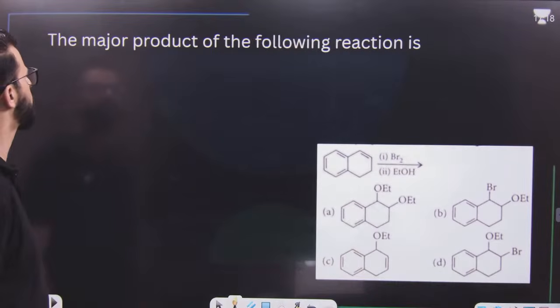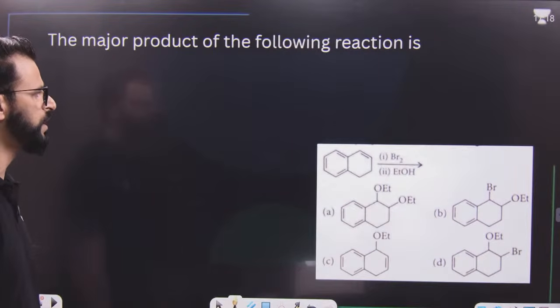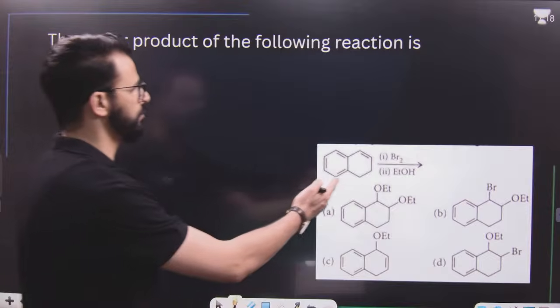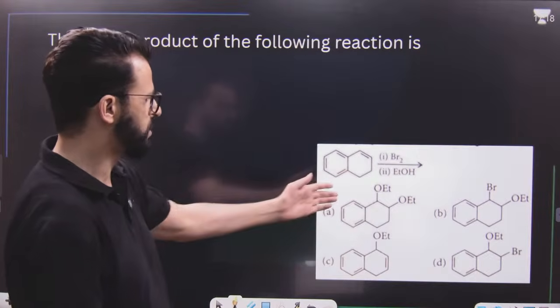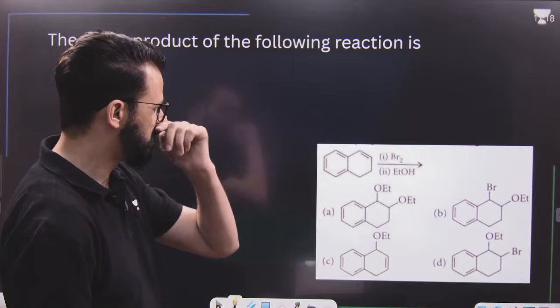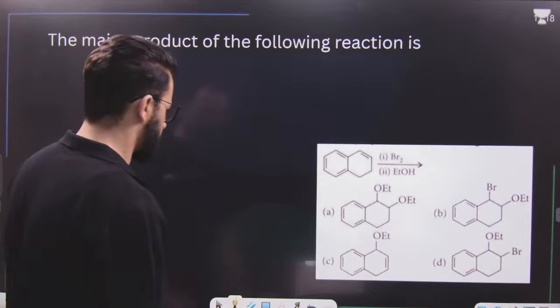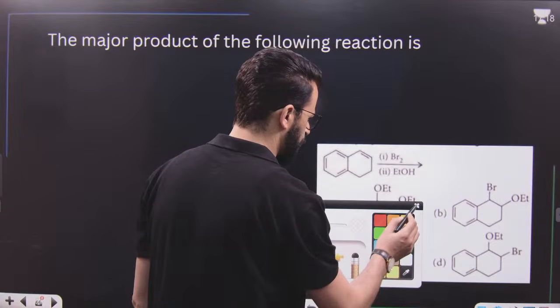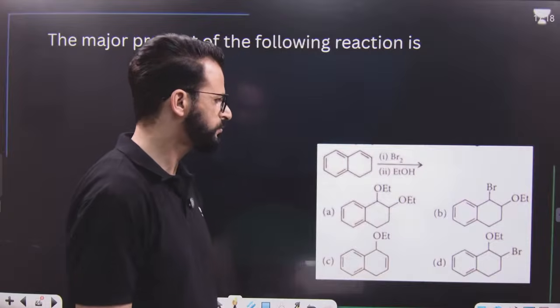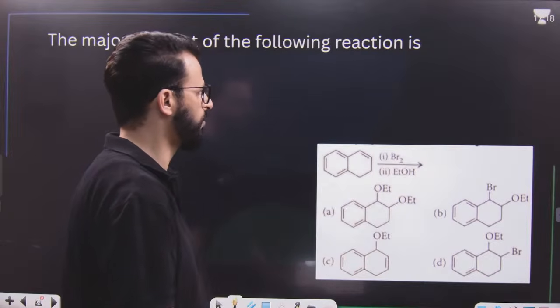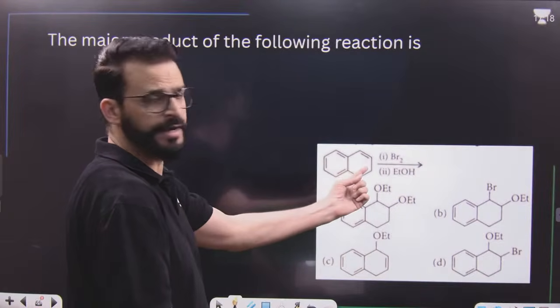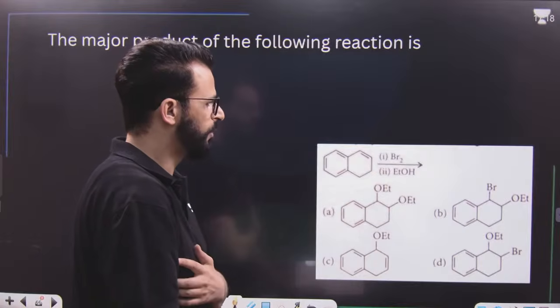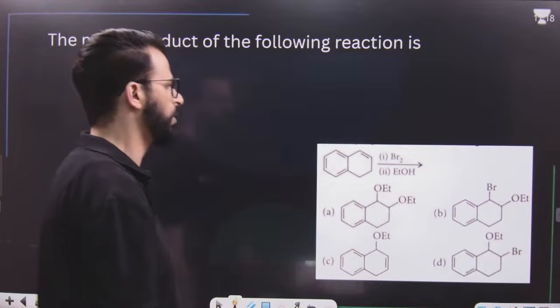Now, after that, the major product of the following reaction. You have to tell me the major product of this reaction. Come on, let me know in the chats quickly what will be the major product. What will be the major product, my dear lovely students? Quick. Come on, quick. First, you have to add bromine across the carbon-carbon double bond. Have a look.